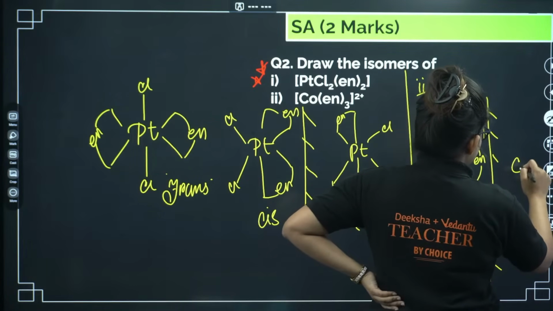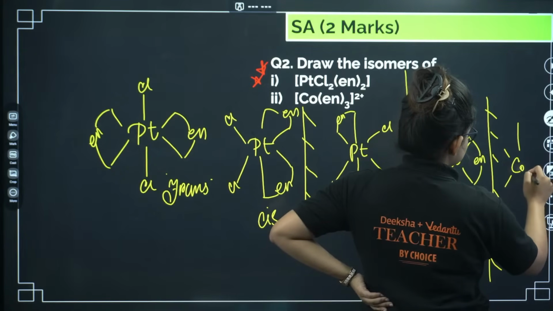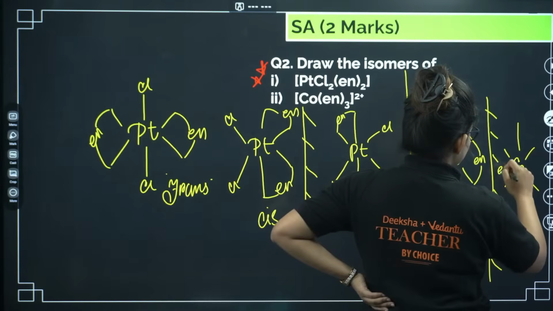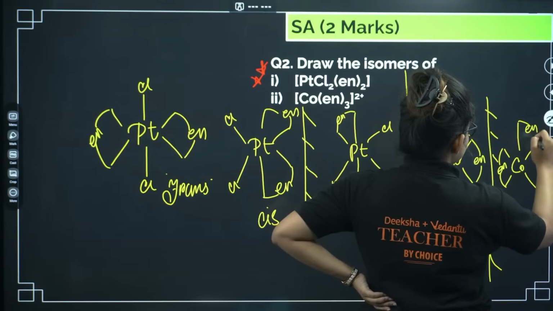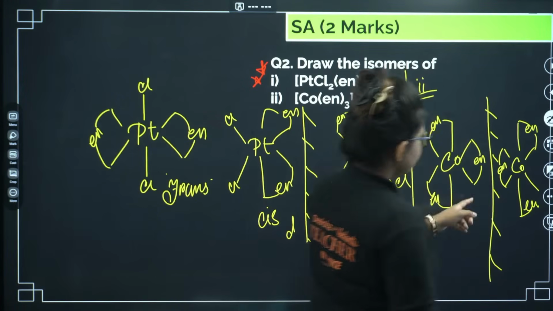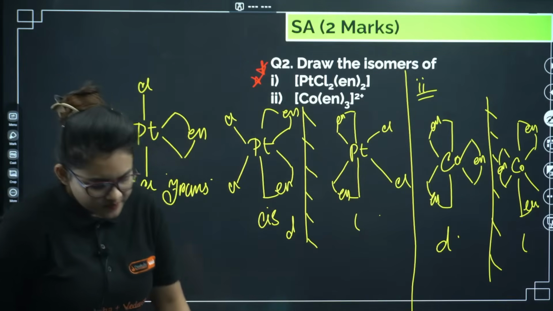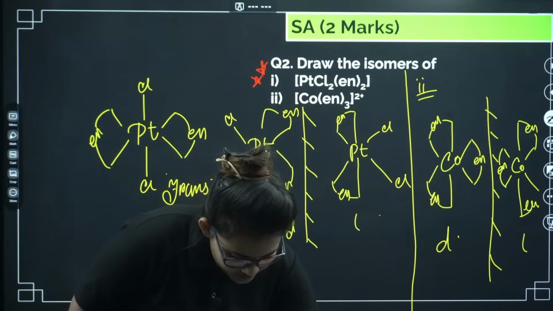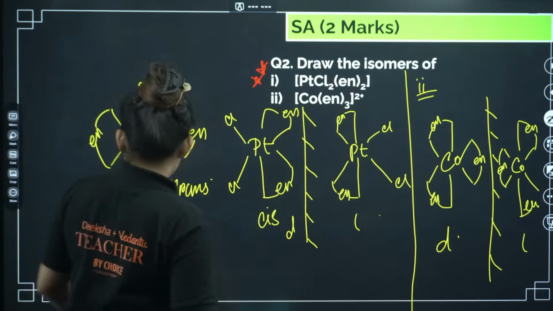If I draw the mirror image, it will be something like this. If this is your D, this will be your L. Okay, I guess this particular thing is clear for you. Yeah, let's go ahead.